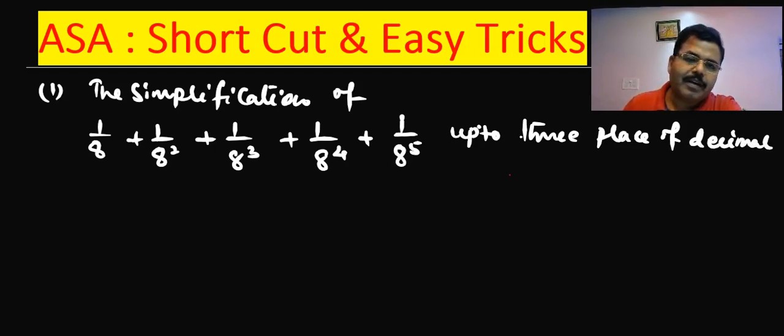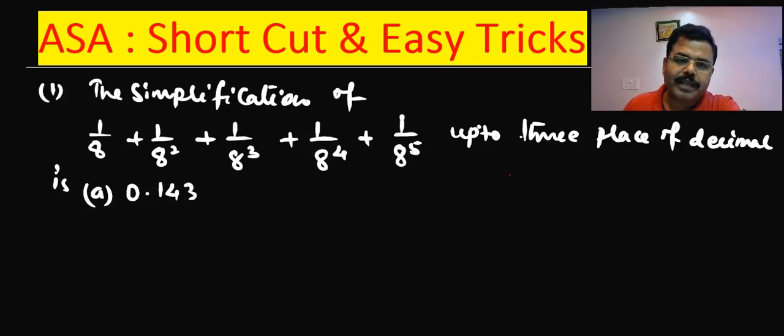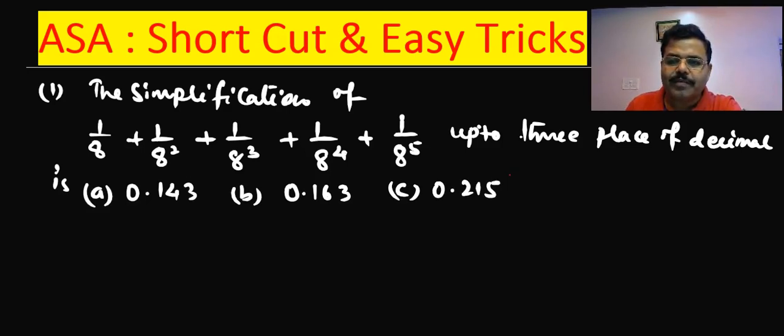Options are given. First option is 0.143. Second option is 0.163. Third option is 0.215 and fourth option is 0.715.